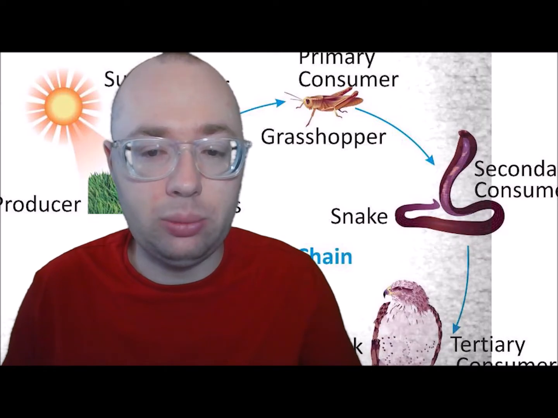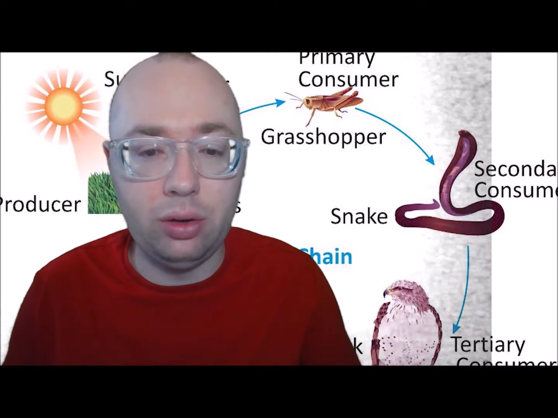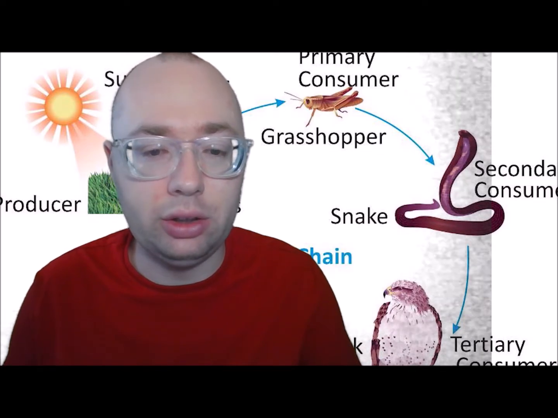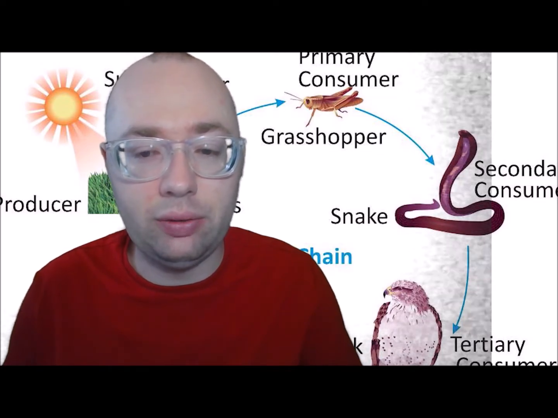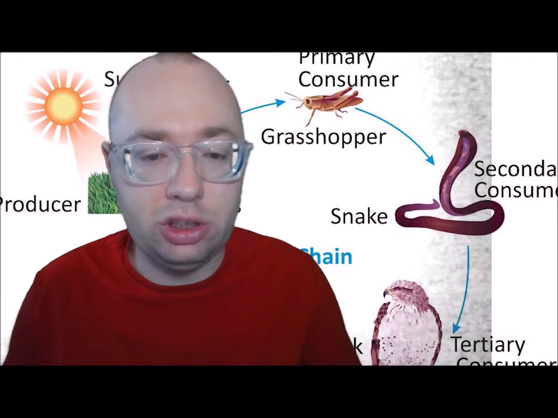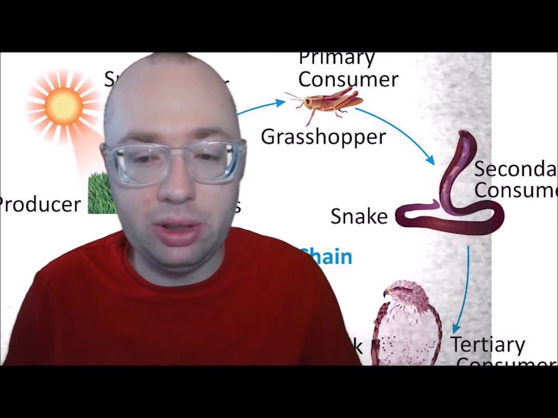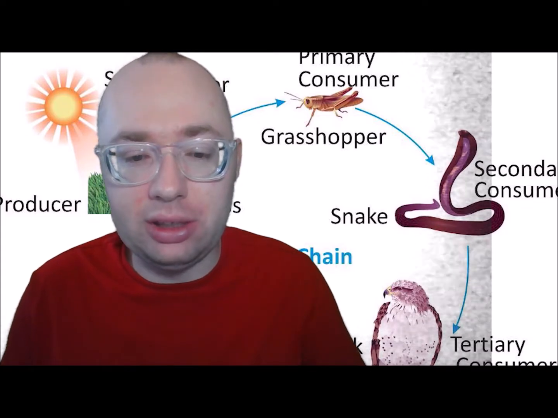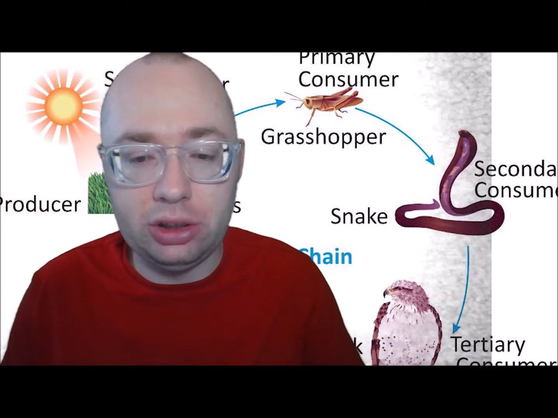Producers. Plants are producers because they make their own food. They make their own food from sunlight, air, water, and soil. Plants are usually the first link in the food chain. Consumers. Animals are consumers because they consume or eat plants or other animals. This is because they don't produce energy, they just use it up.